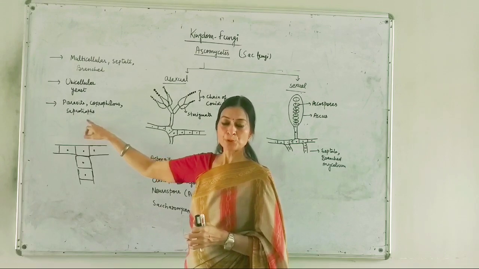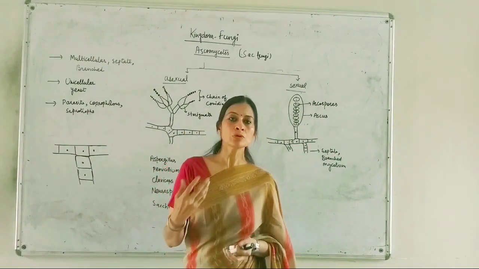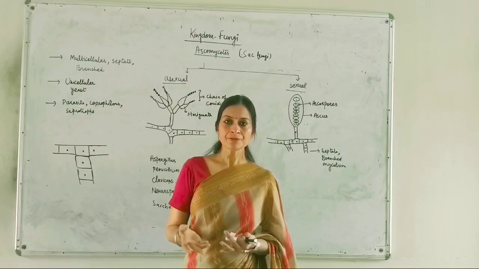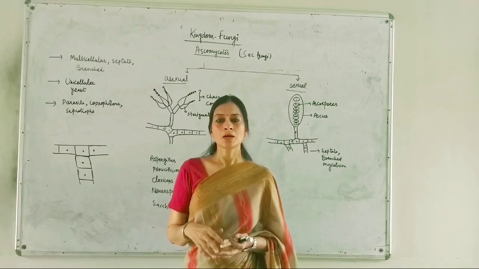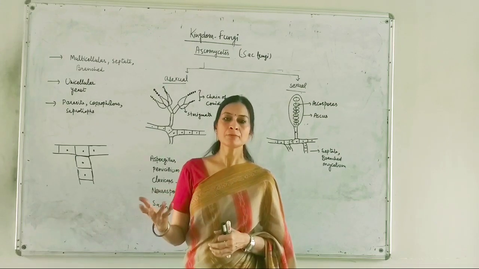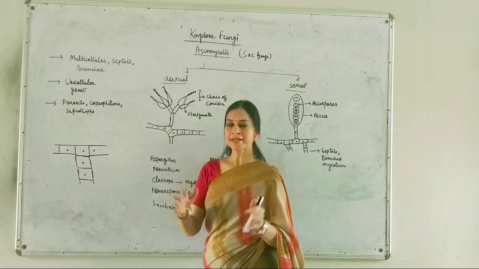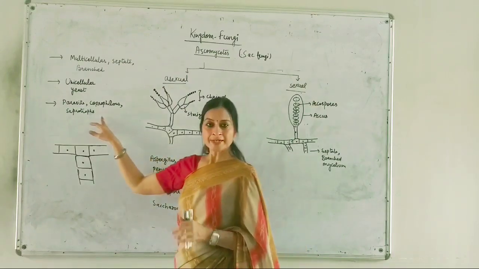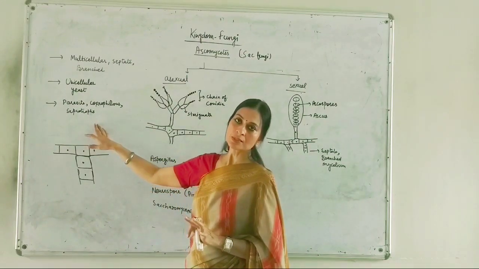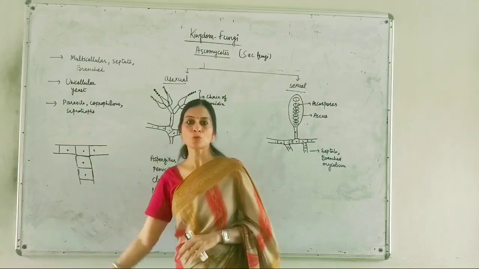They can be saprotrophs also. Saprotrophs, you know, grow on dead and decaying matter like dead leaves, bark of the trees or branches, or any animal body, dead and decaying organic matter. That is the source of these members. That's why they are known as saprotrophs.